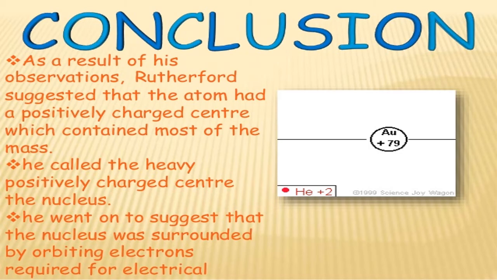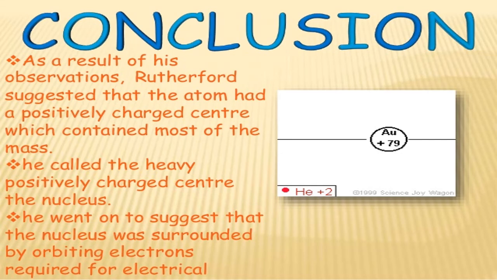Few alpha particles showed deflection. Why? Because they were moving close to the nucleus. Alpha particles which were moving near the nucleus were showing deflection. That means, what is the charge of alpha particles? It is positive. Because positive charge is showing deflection, there is one more plus area, and they are going near that plus area. Because of that plus area and the plus charge of the alpha particles, they show the deflection.